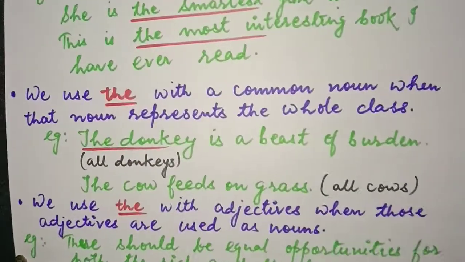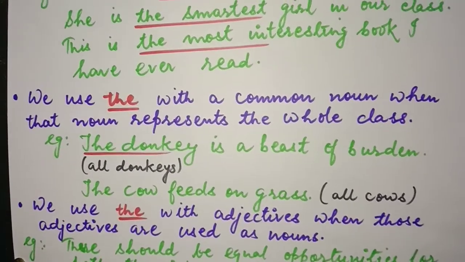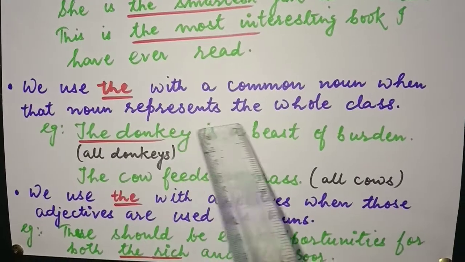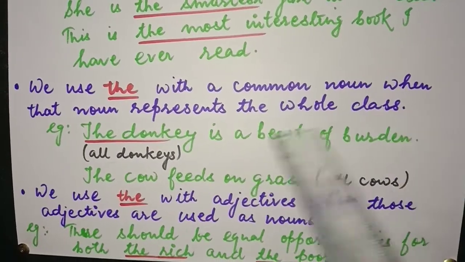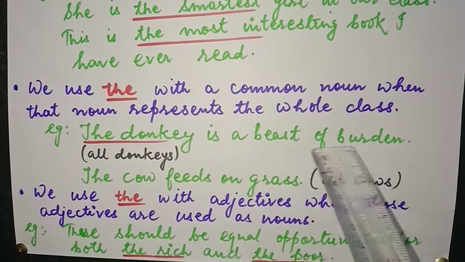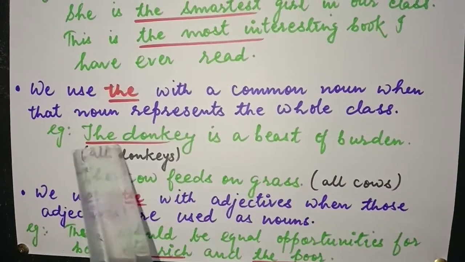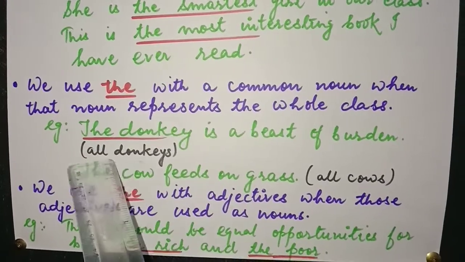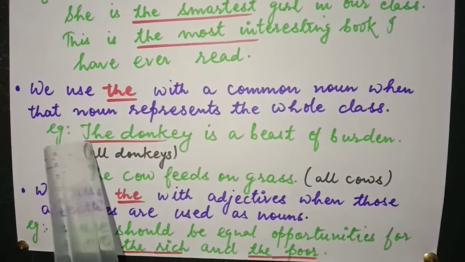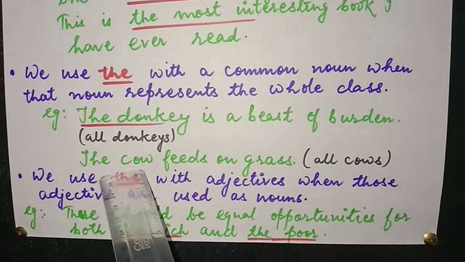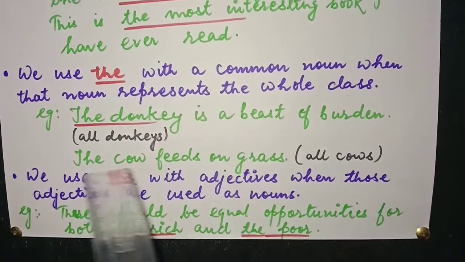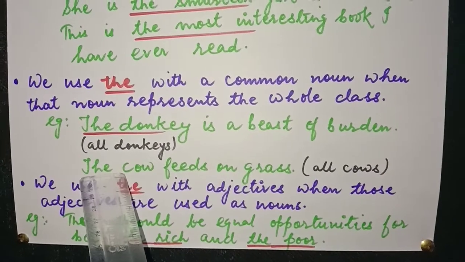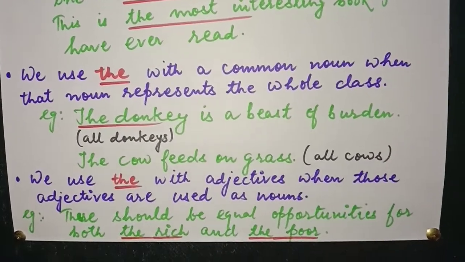Next, we use the with a common noun when that noun represents the whole class. See here, the donkey is a beast of burden. Here, the donkey is representing the whole class, all the donkeys. So we have used the before it. The cow feeds on grass. We are not talking about any particular cow. So this cow is representing the whole class. We are talking about all cows.